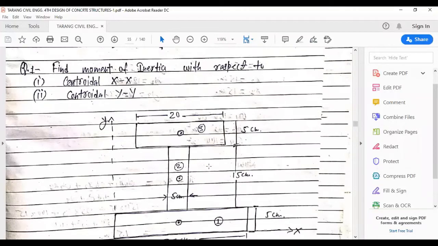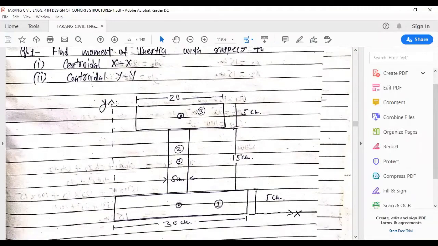So we'll move to the numerical. The question says: find the moment of inertia with respect to centroidal xx and centroidal yy. So this is our figure. This top dimension is 20, this is 5 centimeters, this is 15 centimeters, this is again 5 centimeters, and this is 30 centimeters. And this is the y-axis, this is the x-axis.